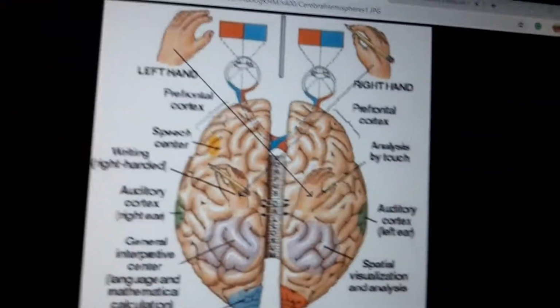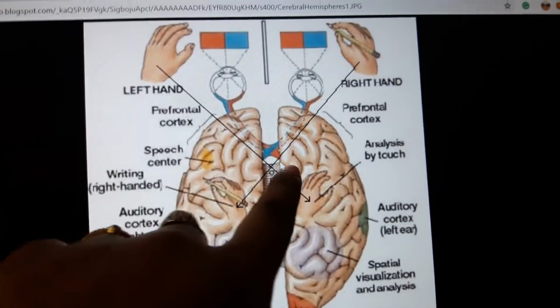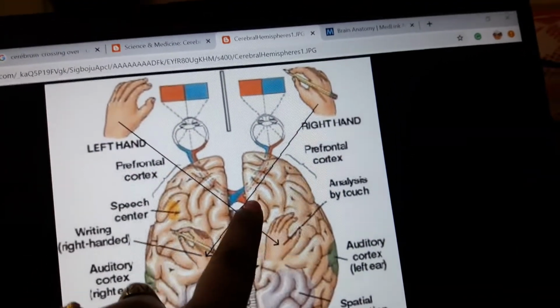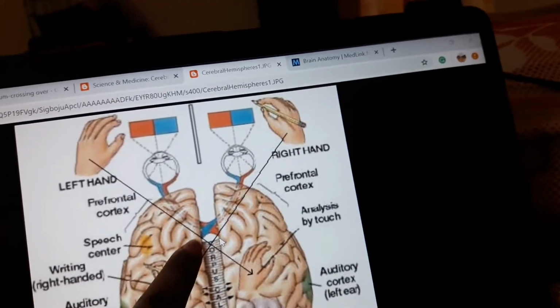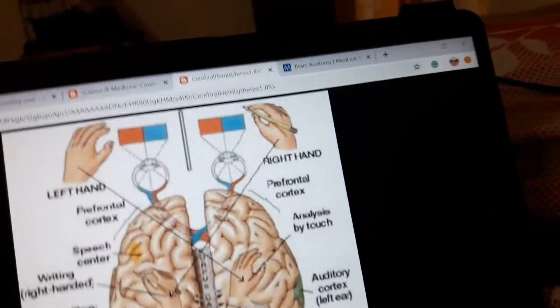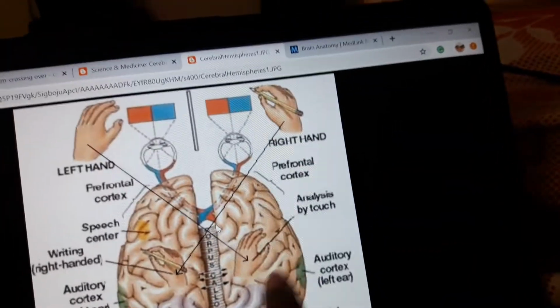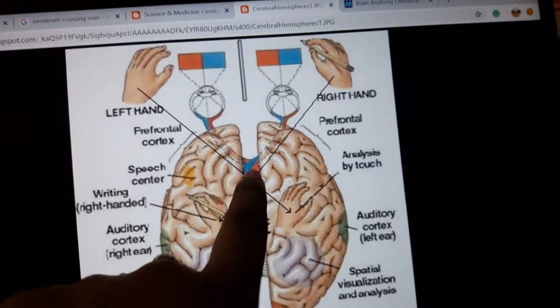For example, see here: at the medulla oblongata the crossing over takes place. The left brain controls the right hand, and the right brain controls the left hand, where the crossing over takes place.